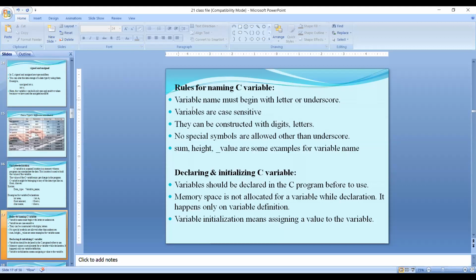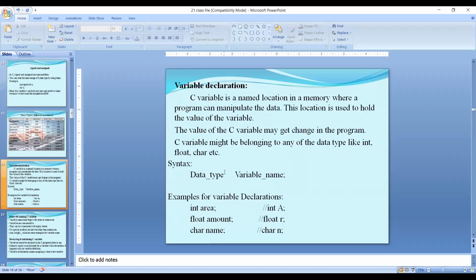Here 2 points are important. One, how to declare a variable. Second, how to initialize a variable. I told you already, a variable is nothing but a name of memory location. Every variable contains name, value, size, and address.